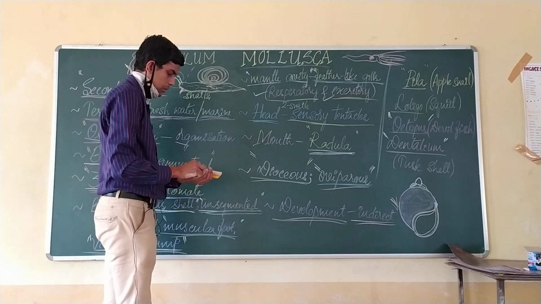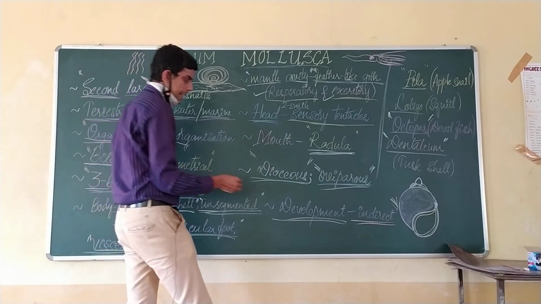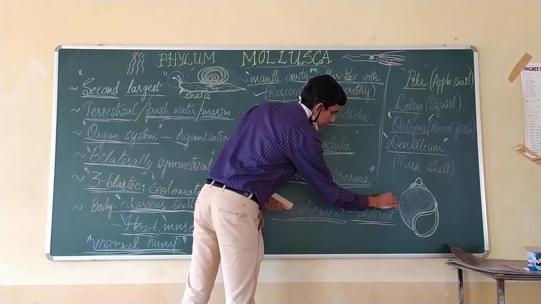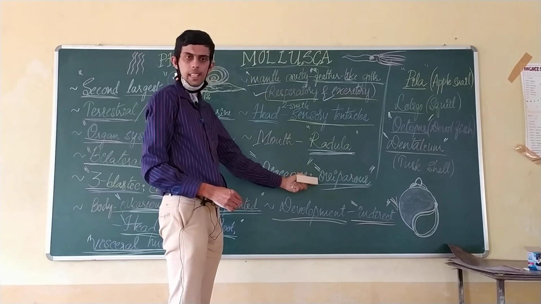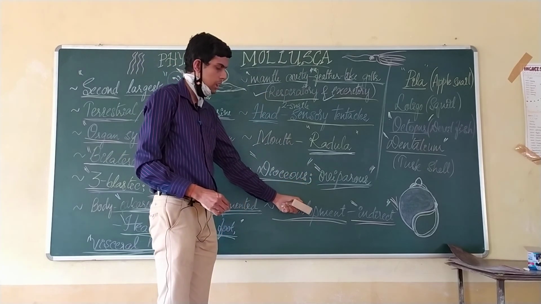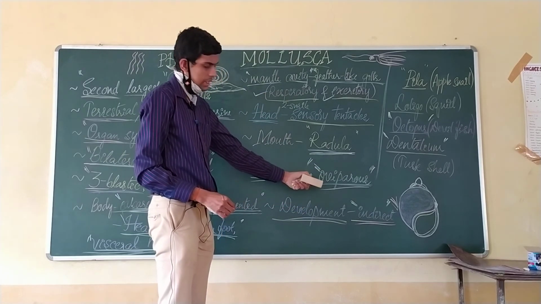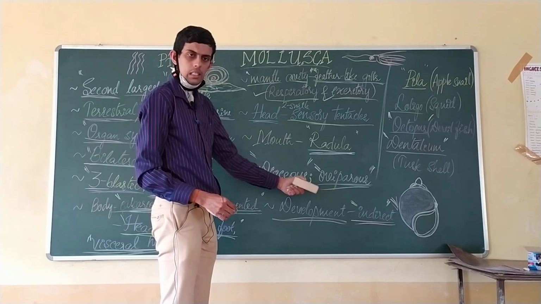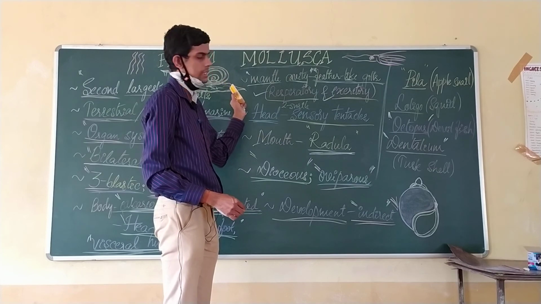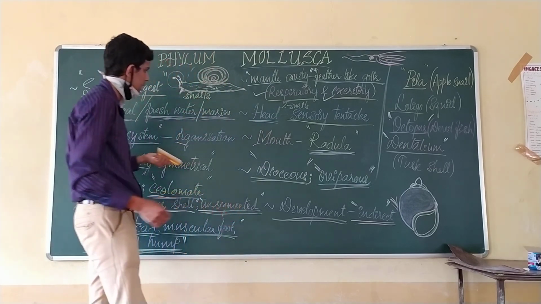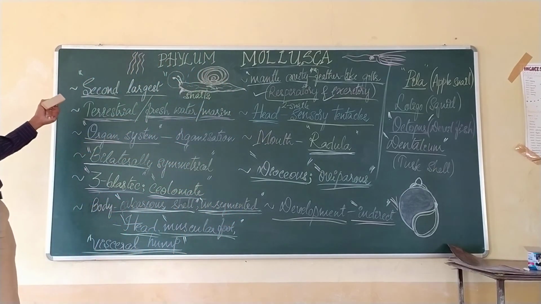Then we speak about the development, that is indirect. So here, the members of this phylum lay their eggs and the larva comes out of that, and that is why they are called indirect type of development, and this larva doesn't resemble the parents, right. So these are all the important characters of this phylum.